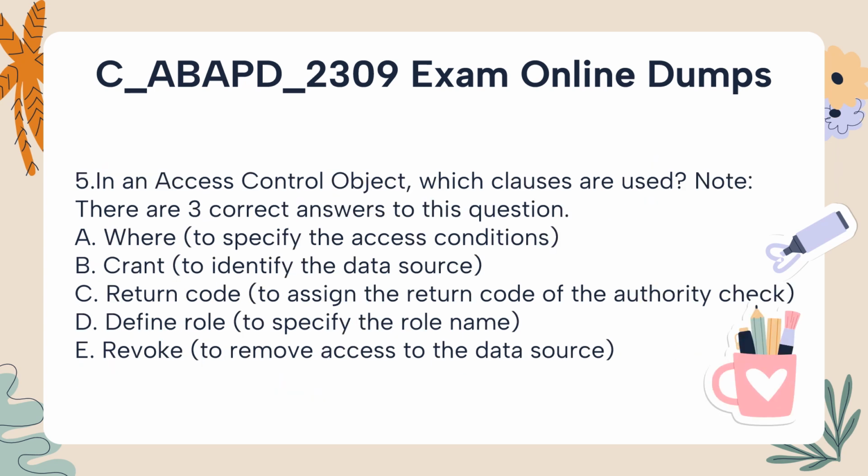5. In an access control object, which clauses are used? Note: there are 3 correct answers to this question. A. Where, to specify the access conditions. B. Grant, to identify the data source. C. Return code, to assign the return code of the authority check. D. Define role, to specify the role name. E. Revoke, to remove access to the data source.